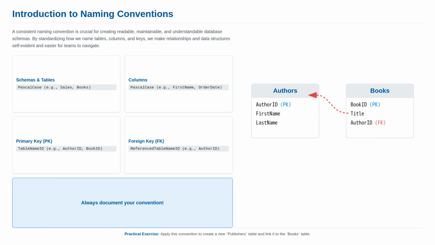Let's formalize a convention for our bookstore project. We'll use PascalCase for all object names like tables and schemas. So, sales, books, authors. For columns, we'll also use PascalCase, such as book ID, first name, publication year. For primary keys, we'll use the convention of table name followed by ID, and for foreign keys, referenced table name followed by ID. This consistency makes relationships obvious just by looking at the schema.